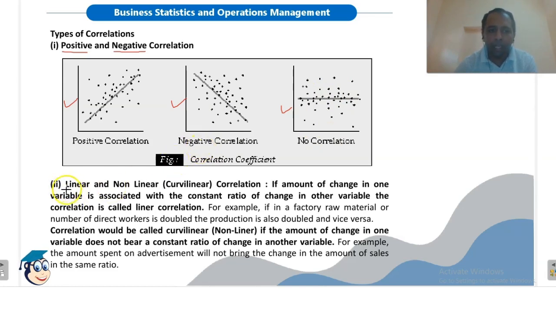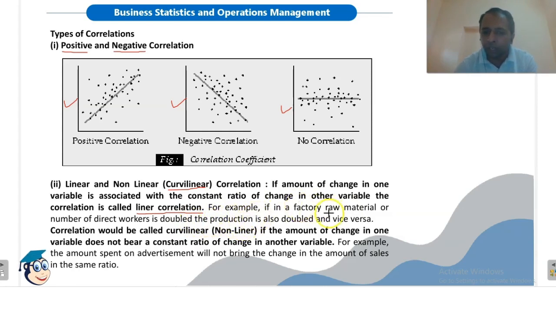Then correlation may be linear or non-linear. Non-linear means curvilinear correlation. It means if amount of change in one variable is associated with the constant ratio of change in other variable, the correlation is called linear correlation. For example, if in a factory raw material or number of direct workers is doubled, the production is also doubled, and vice versa.